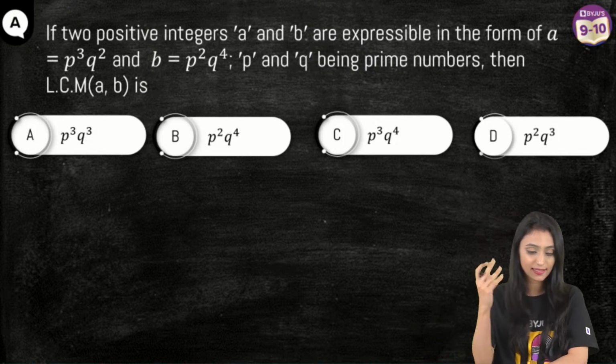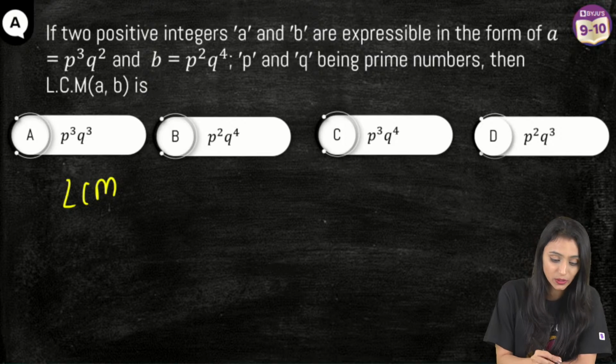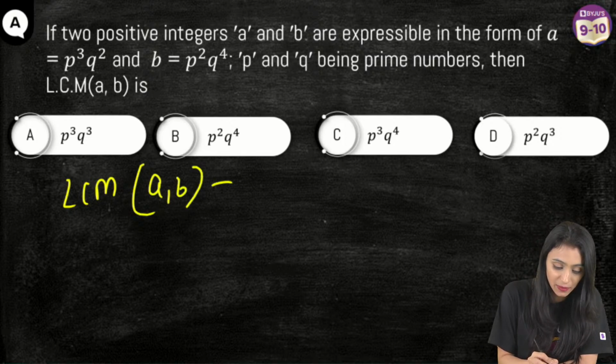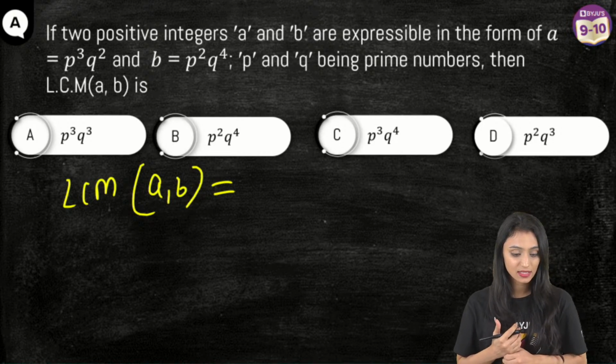Okay, let's understand this. What is LCM? LCM is least common multiple. We are talking about two numbers over here, A and B. Whenever we are taking the LCM, what do we do?